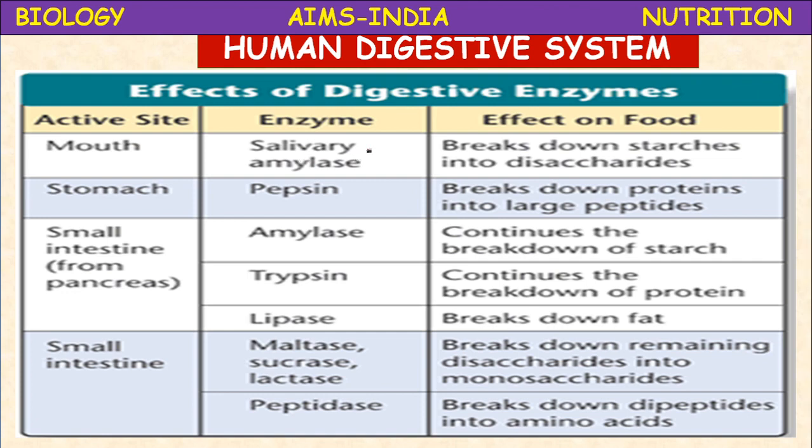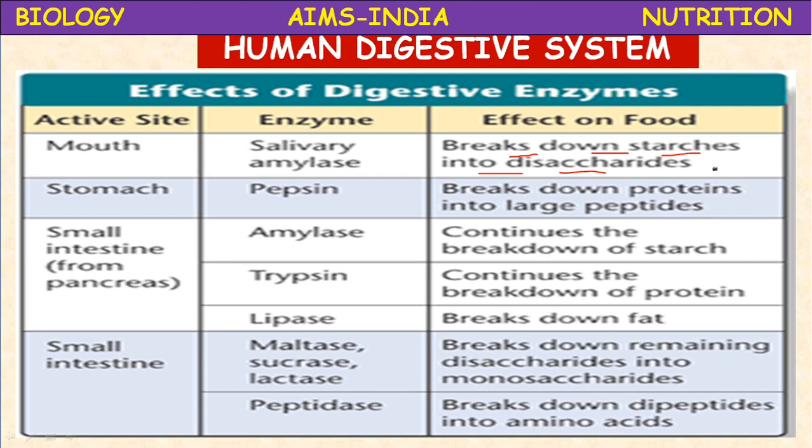It is also called ptyalin. It breaks down starches into disaccharides. Already I mentioned, what are they? Maltose and dextrins. Starch is a polysaccharide which is broken down into maltose and dextrins.